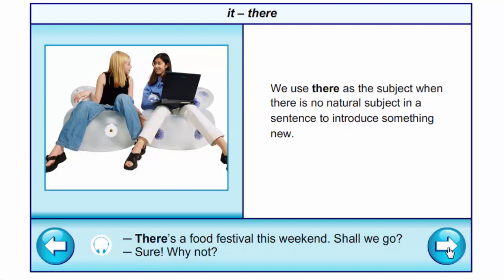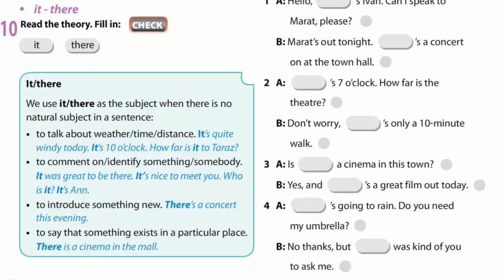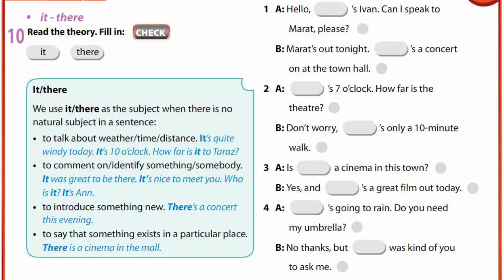We introduce something new. There's a food festival this weekend. Shall we go? Sure. Why not? And there for saying that something exists in a particular place. There is lots of food in the fridge. Help yourselves. And now you are to do the tense exercise. You are to fill in it or there, and you are to write this exercise in your exercise books.